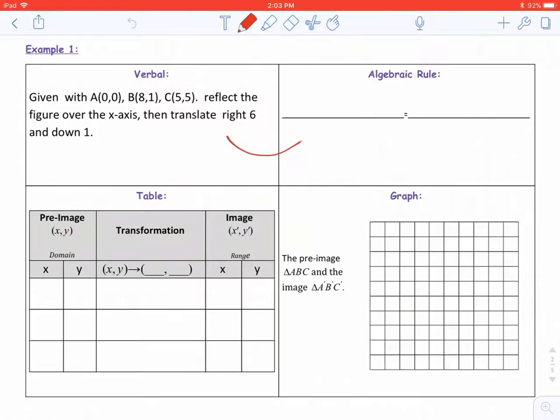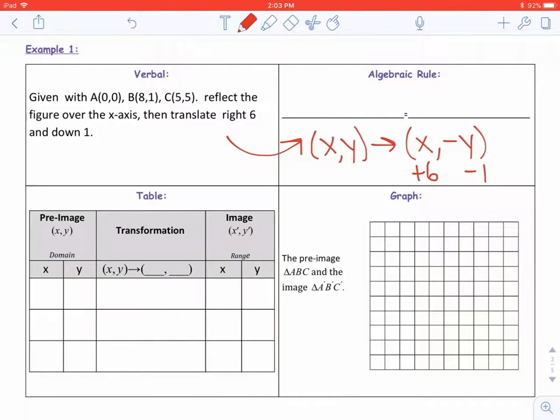So let's use this description to write our algebraic rule. To reflect a figure over the x-axis, we always take it and change the y. So our original points are going to become: x stays the same and y would change. And then if we translate right 6, we would add 6 to the x, and down 1, we need to subtract 1 from the y after we reflected the figure.